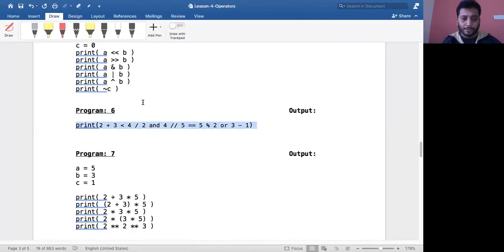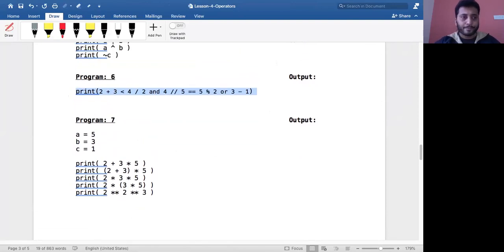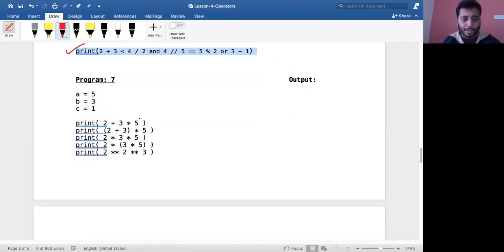All right, so let me solve the next problem. This one is over. Let me go to the next problem. Okay, so what does it say? We have grouping. What happens when I say 2 plus 3 multiplied by 5, which is given the highest preference? So 3 5s are 15. So it becomes 2 plus 15, and the output would be 17. You can try this out. So first preference is given to the star mark, multiplication. It has the highest priority compared to plus.